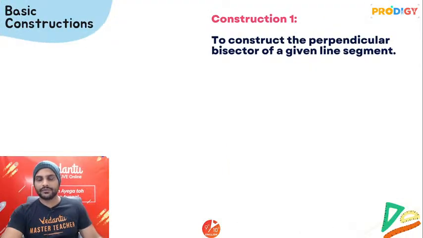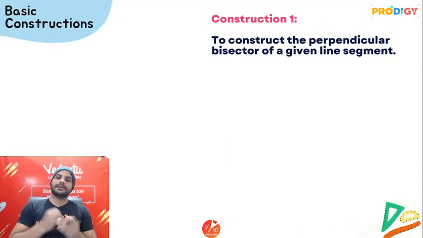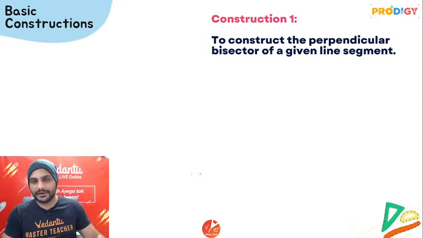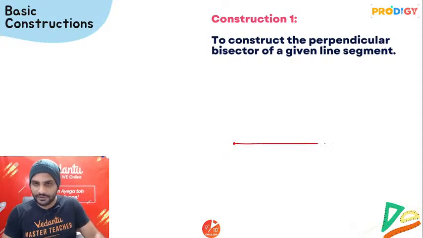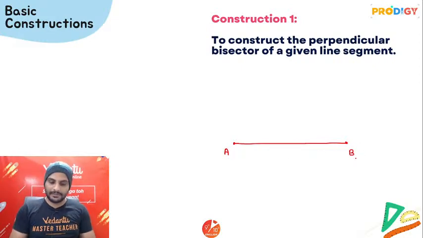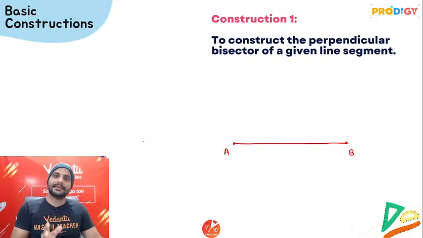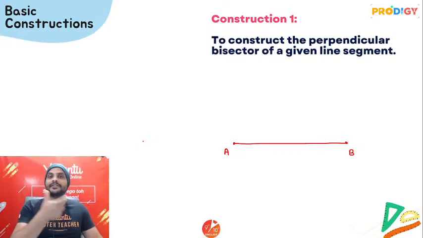ठीक है. चलो, so first we'll be understanding how to construct the perpendicular bisector of a given line segment. Suppose you have this line segment AB. Now I am obviously going to draw a rough diagram. Let's say guys you have a line segment AB. Now on this line segment AB, you want to draw the perpendicular bisector for this line segment. So you know the meaning of perpendicular bisector? That line which will be perpendicular to AB as well as dividing it into